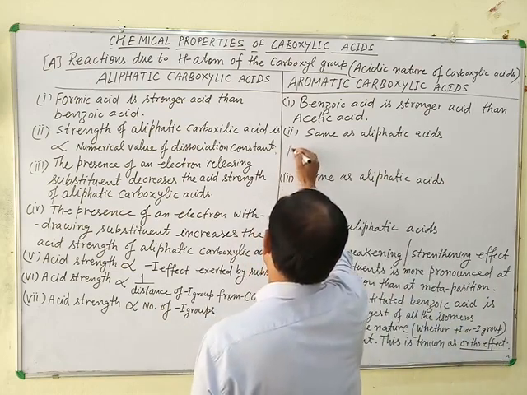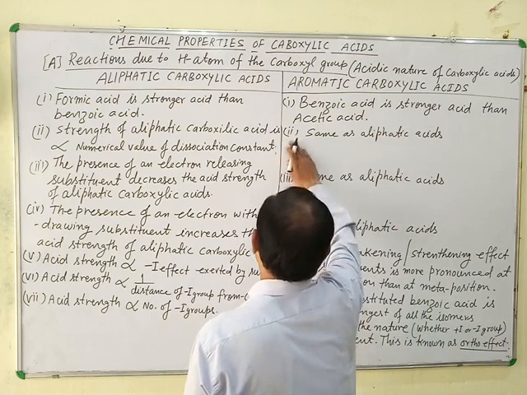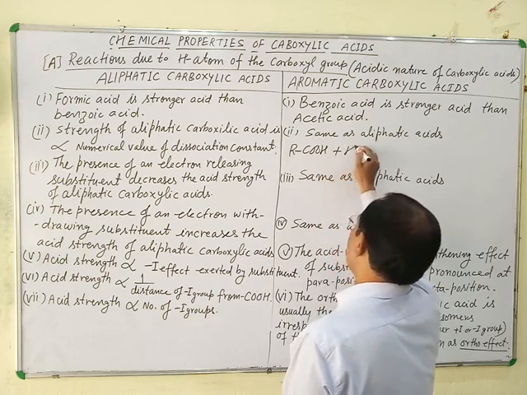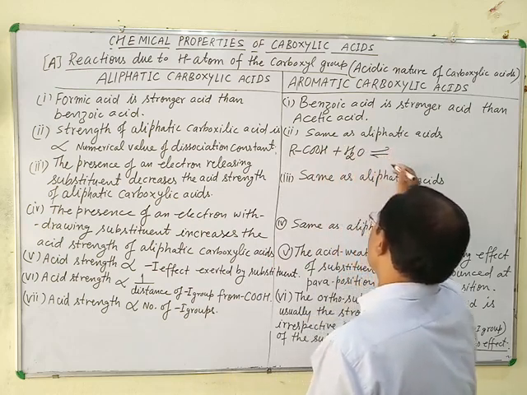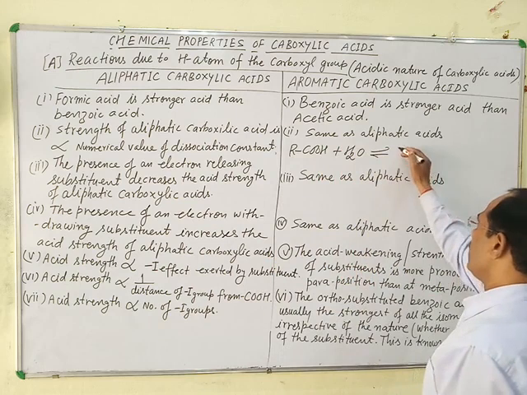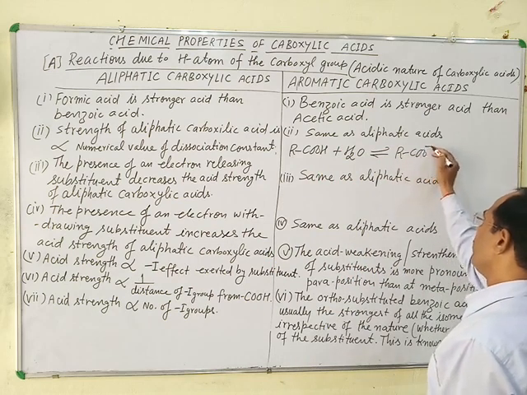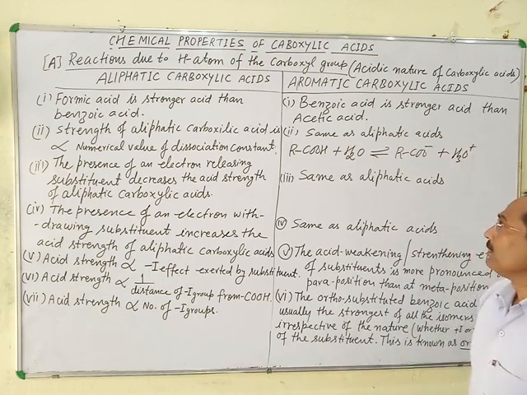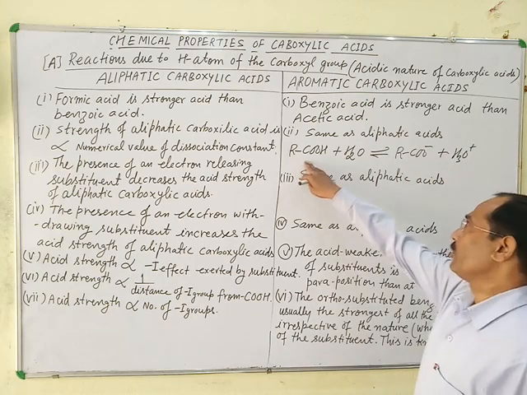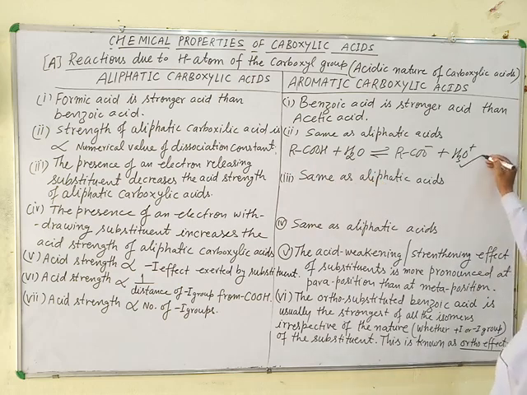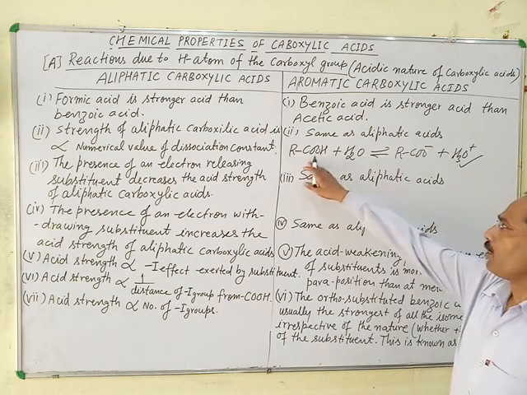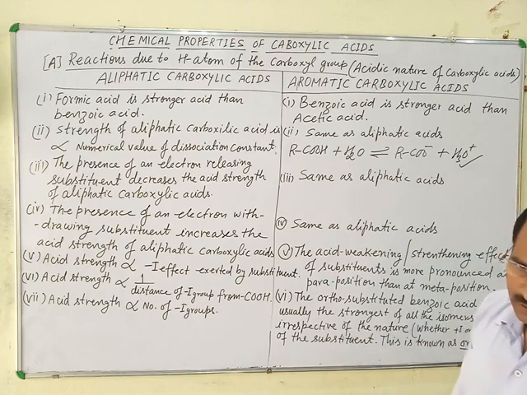For example, RCOOH plus H2O gives RCOO negative plus H3O positive. It means in aqueous solution, the carboxylic acid produces hydronium ion. Due to the presence of hydronium ion in aqueous solution, the carboxylic acid shows acidic character.